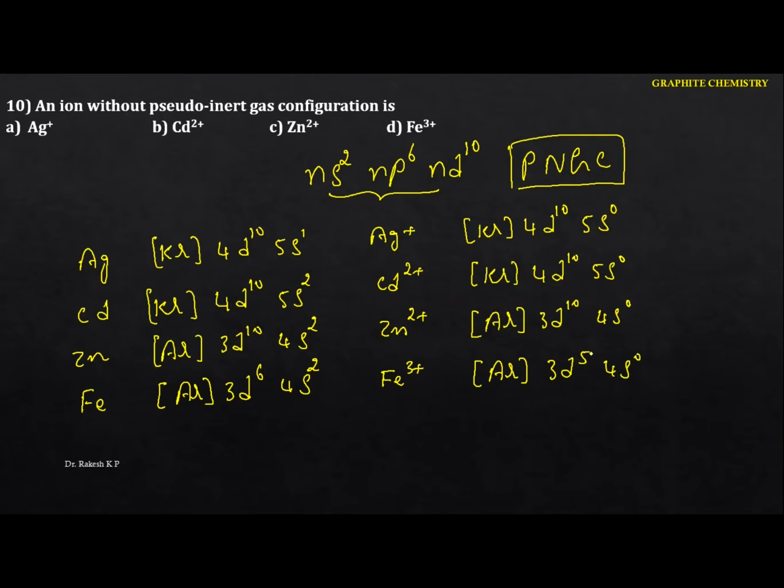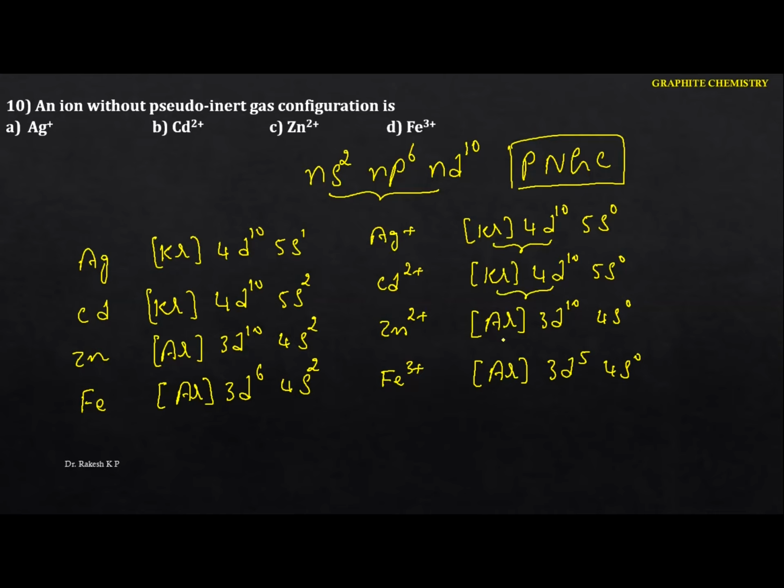Now we have to identify which one follows the pseudo noble gas configuration, because ns2 np6 is the general electronic configuration for the noble gas or the inert gas. That means you just identify this is ns2 np6, and later on you are having nd10. So this follows the pseudo noble gas configuration.